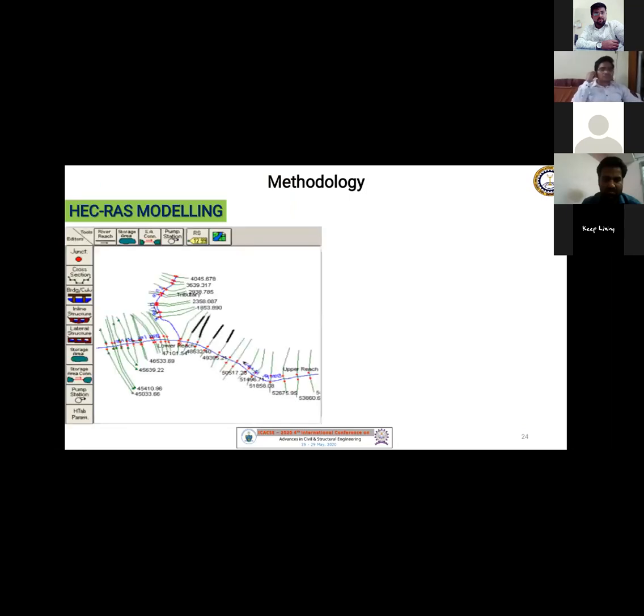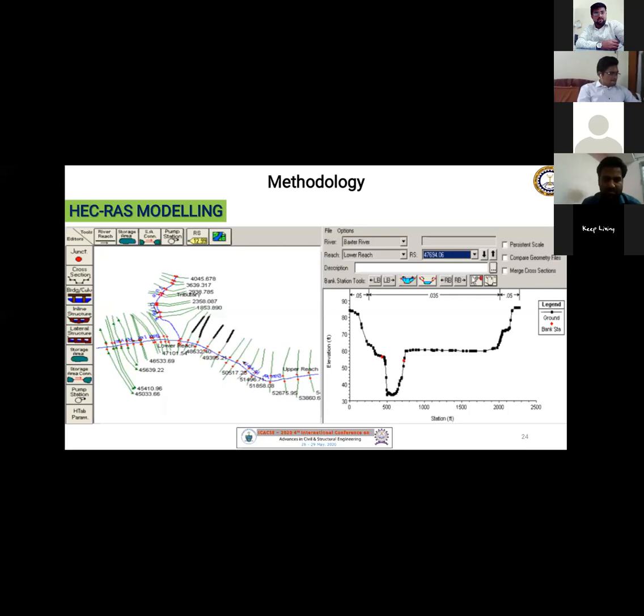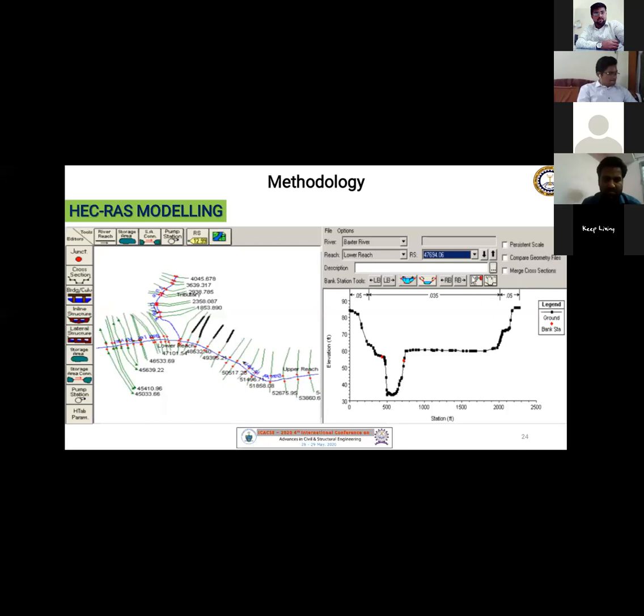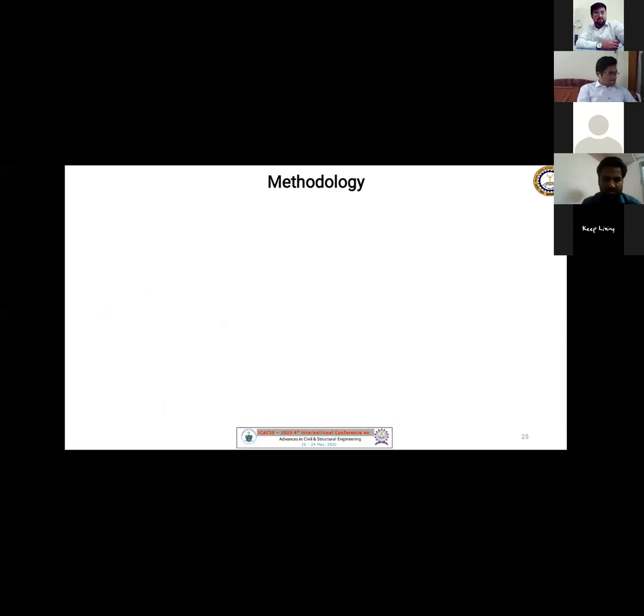The HEC-RAS modeling also gives an idea about the various cross sections. Like we have given a number of cross sections, it automatically reduces the amount of cross sections to a value of 500, as the others are not required in the HEC-RAS modeling. Also giving the boundary conditions as hypothetical values we have taken from previous studies. So this gives an idea about how much water depth would occur and how much rise of floods could occur in that particular area.